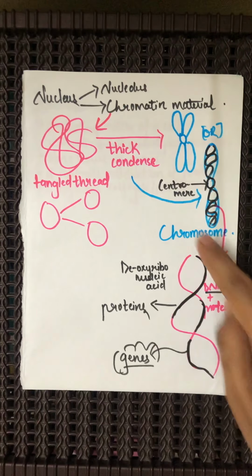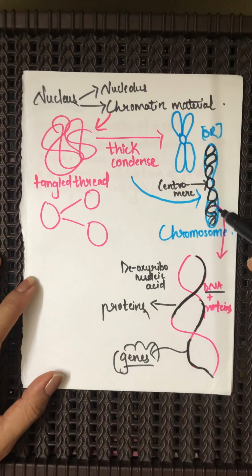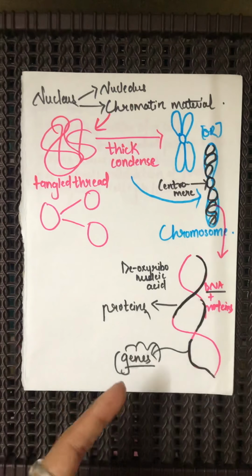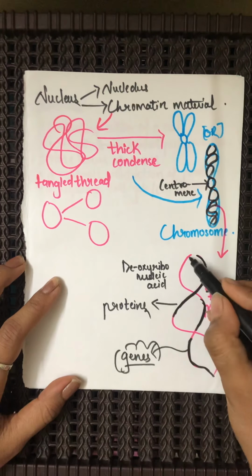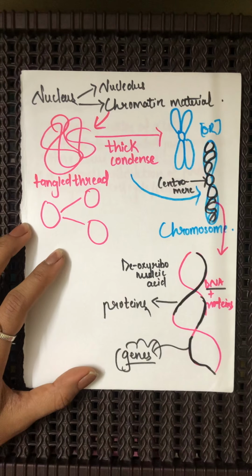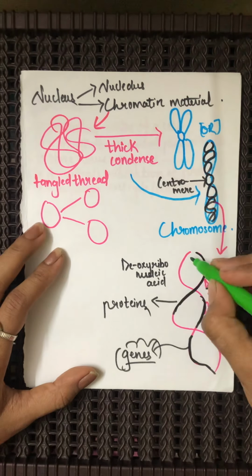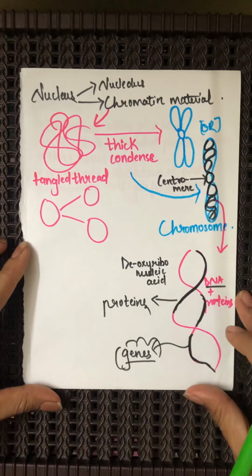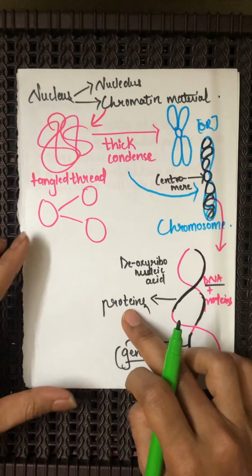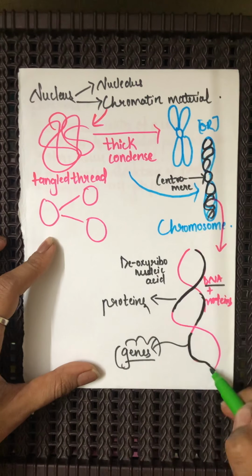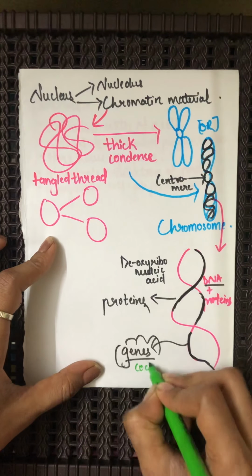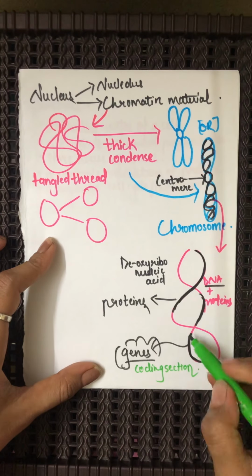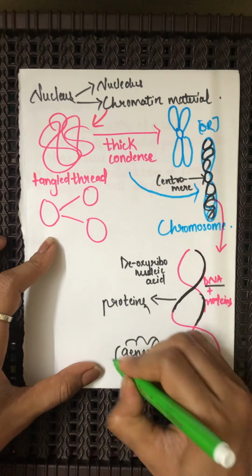This is the chromosome. Inside this chromosome we have DNA, and this DNA looks something like this, which is helical, coiled, and tangled. This DNA has various sections. The pink ones are non-coding, they do not code for anything, they are not playing any part in the process of protein formation. But the ones depicted in black are the coding sections, the part of the DNA which codes for a given protein.